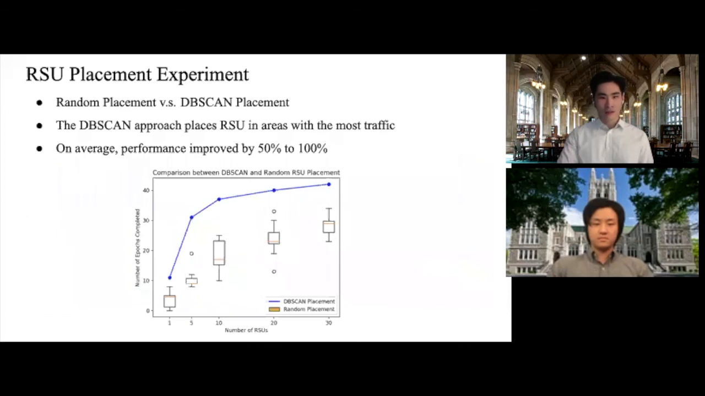Now, on this slide, we show the performance comparison. Overall, as it is shown on the plot, the DBSCAN approach outperforms the random approach by 50 to 100%.